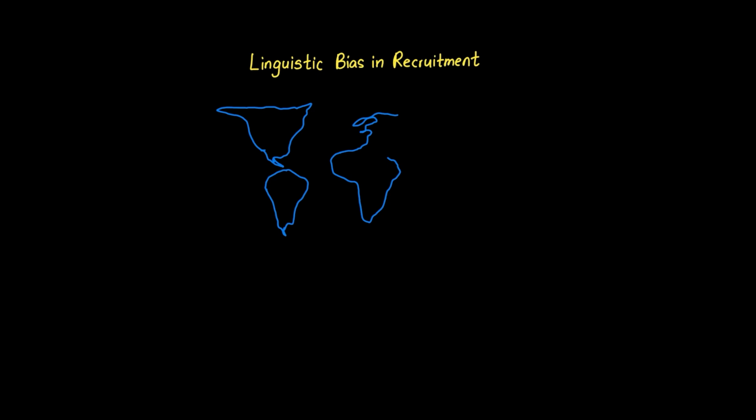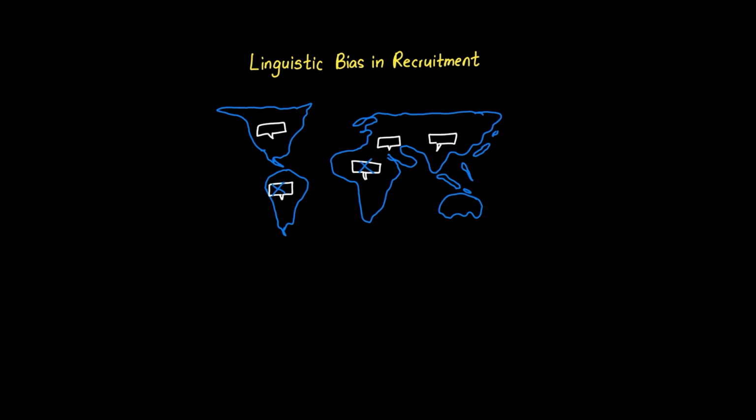When recruitment AI penalizes regional expressions, we're witnessing linguistic bias that demands diverse linguistic training. This bias occurs when AI trained primarily on one dialect or region's language patterns fails to recognize equally valid expressions from other areas. Imagine a British-trained AI encountering American resumes. Analyzed versus analysed, whilst versus while. Or regional phrases like fixing to, meaning about to. The AI might incorrectly view these as errors or signs of poor communication skills.